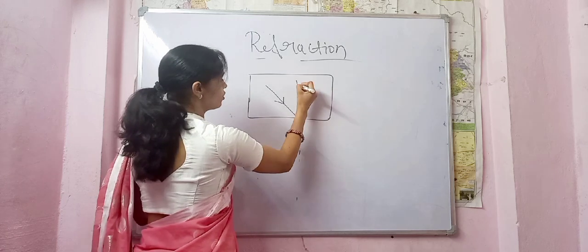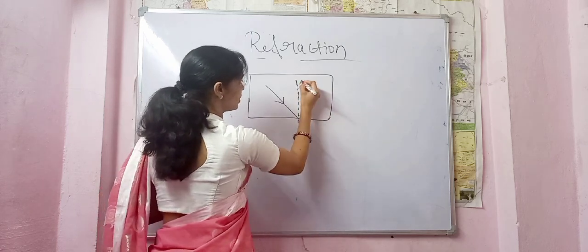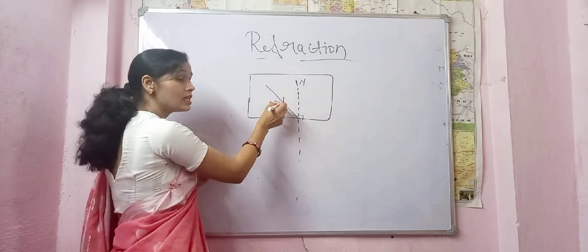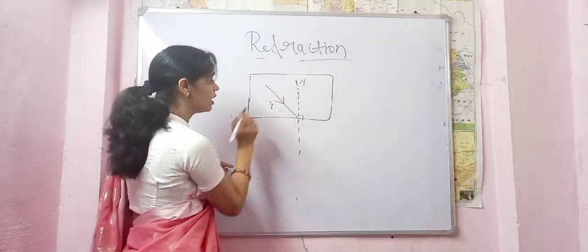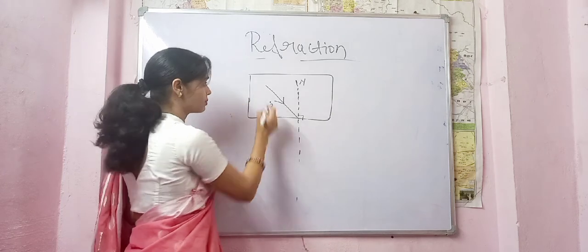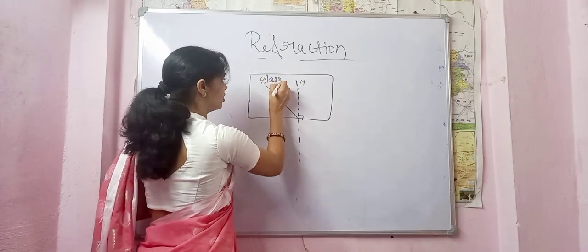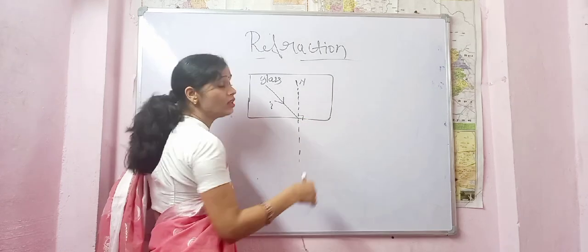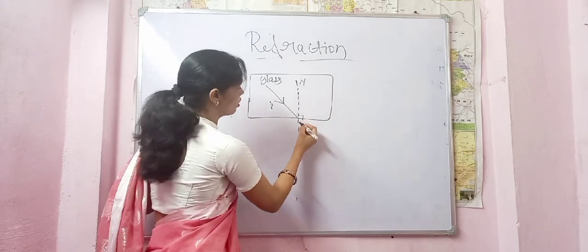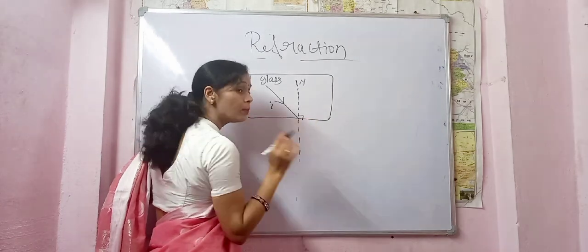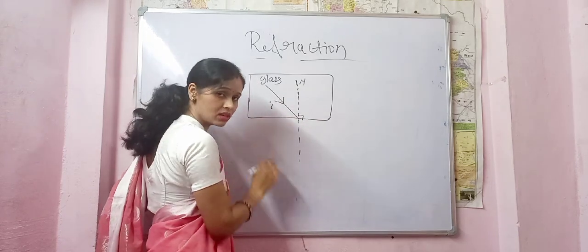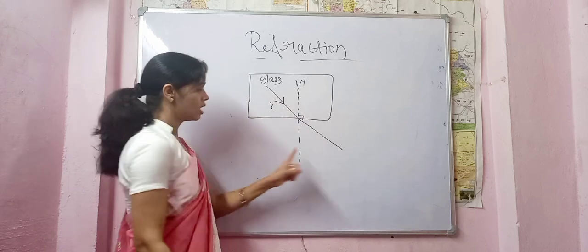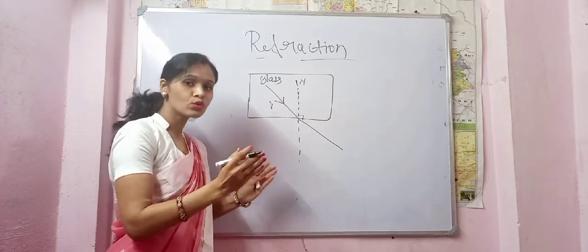We draw a normal, which is perpendicular. So now here this is the incident ray, where in a glass medium, and it is traveling where? It is traveling in air. What will happen? The light will bend here also, but away from the normal, not towards the normal.